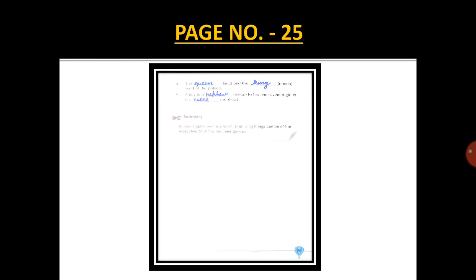So your today's home assignment is that you have to complete the book exercise of chapter number 4 in your English grammar book, and you have to cross check your answers of unseen passage which I have given on Friday. I have uploaded the answer key in the document. You can check your answers. If it is correct, very good. If it is not correct, please do the correction in your copies.